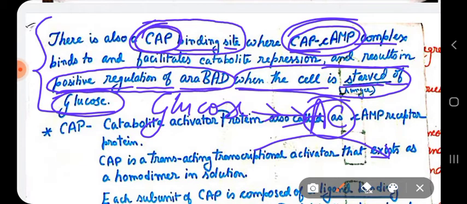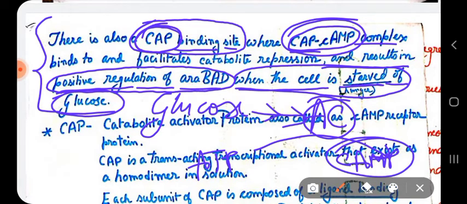Adenylate cyclase normally converts ATP to cyclic AMP, and as glucose inhibits adenylyl cyclase, cyclic AMP is not formed and the CAP-cAMP complex is also not formed.